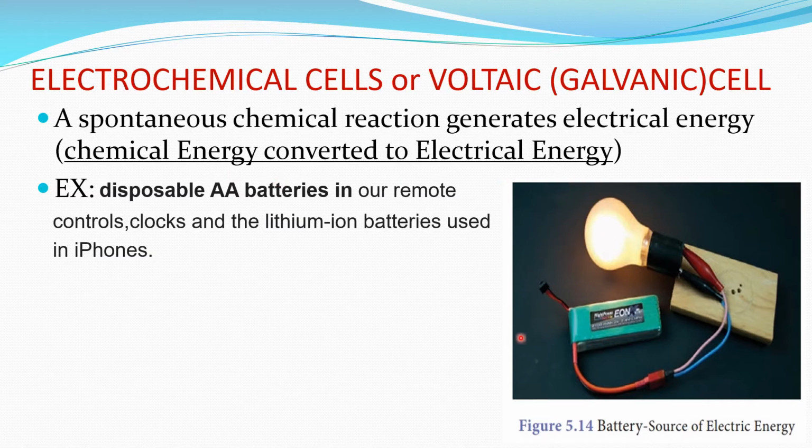As you can see in this image, this is a battery from which chemical energy is getting converted to electrical energy. Examples of electrochemical cells are the disposable AA batteries that we use in TV remote controls, clocks, and the lithium ion batteries used in iPhones.